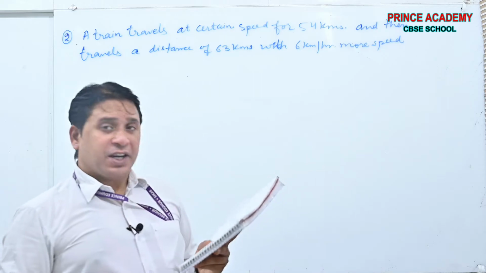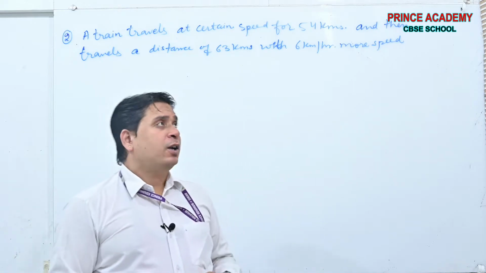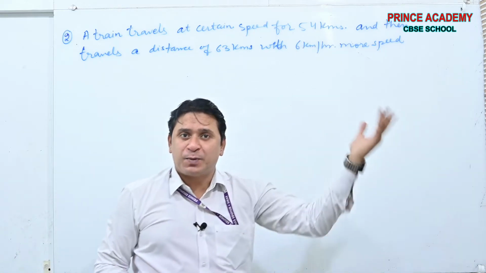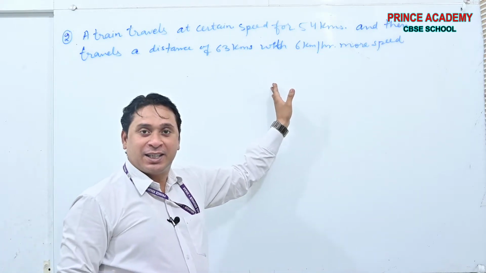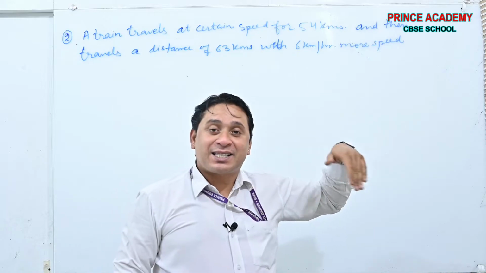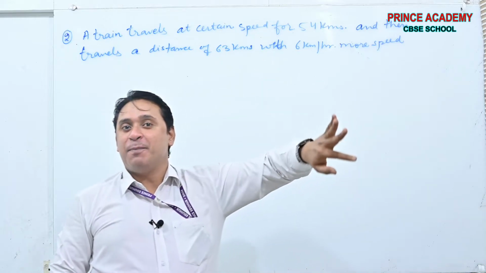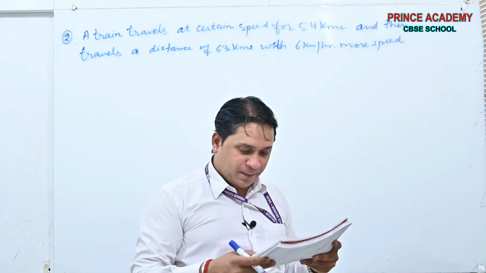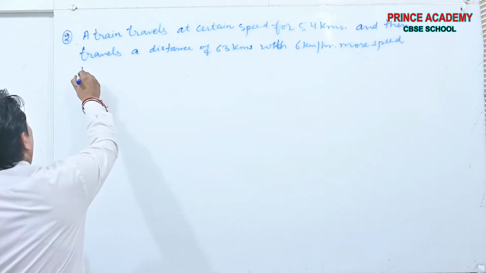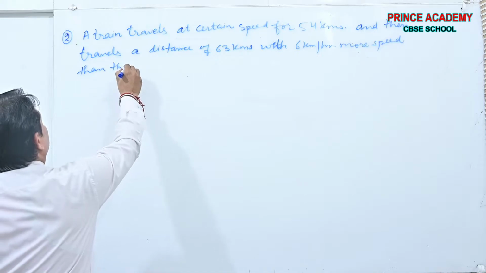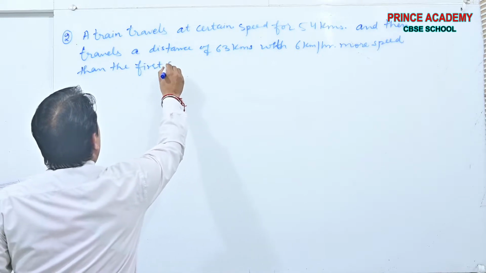See beta, initially the train is traveling 54 kilometers with some speed and then 63 kilometers with 6 kilometers per hour more speed than the previous one. Okay.